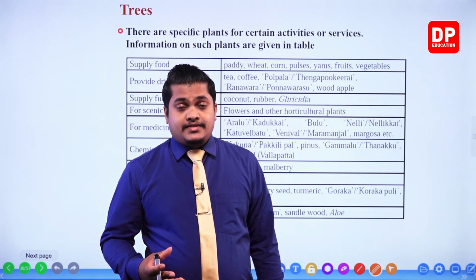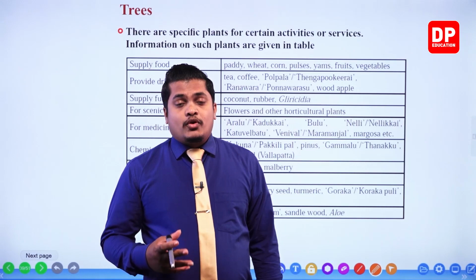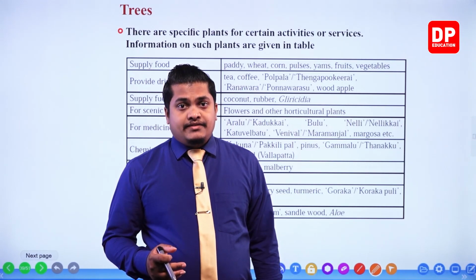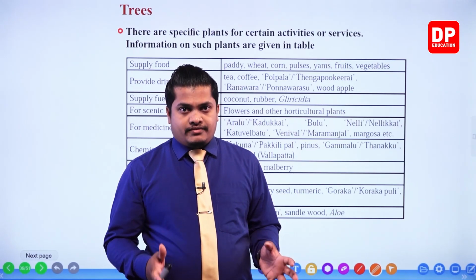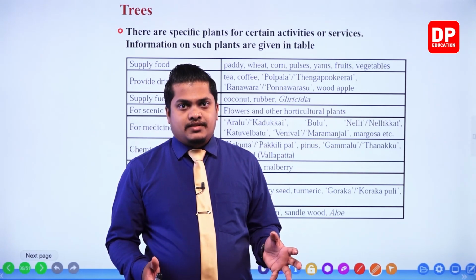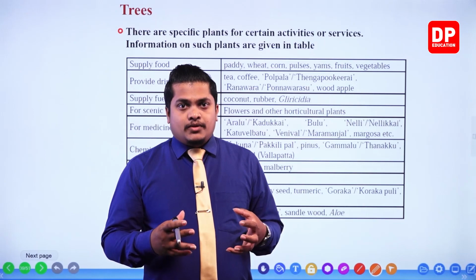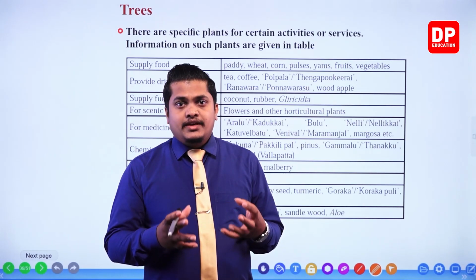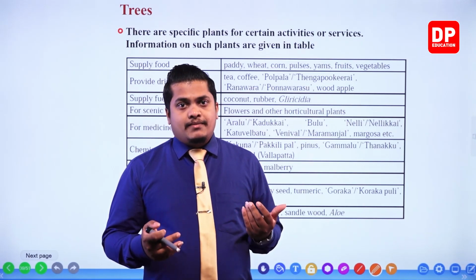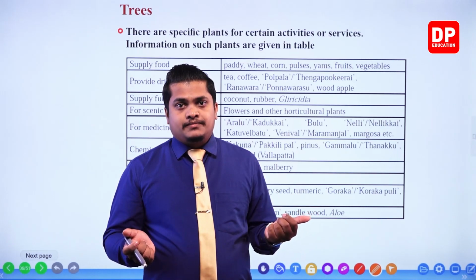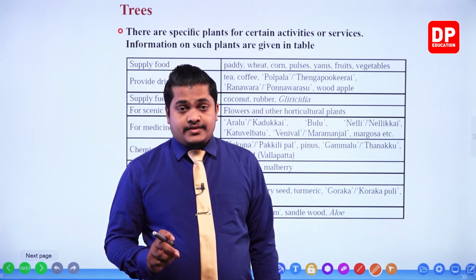Those are special cases. So we won't be able to use any other leaf in wrapping, especially lunch. So using plant leaves for food wrap, we won't be able to use any other plant leaf. So those are special cases.